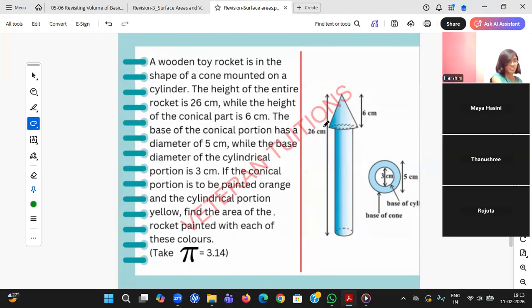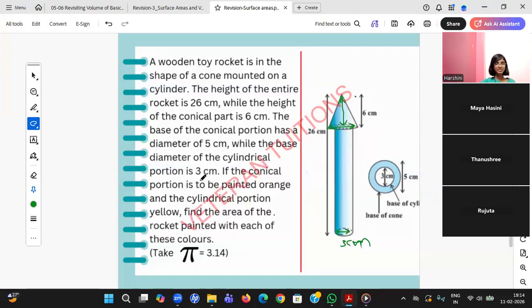The entire height is 26, while the height of the conical part is 7. What he's saying, height of the conical part, student, you should take as h, the height. Don't take slant height. He will mention it if he wants you to take slant height. While the height of the conical part is 7, that is the axial height. The base of the conical portion has a diameter of 5 centimeters. So this conical portion diameter is 5 centimeters, while the base diameter of the cylinder portion is 3 centimeters. You see, this base diameter is 3 centimeters.